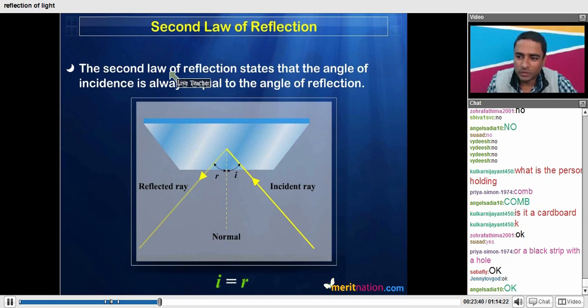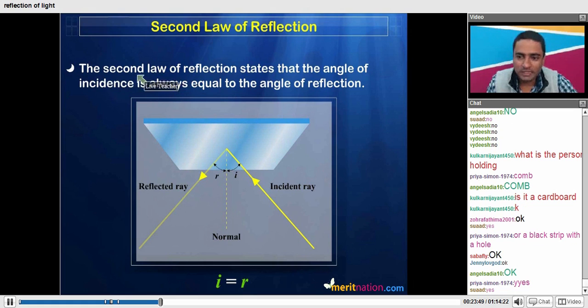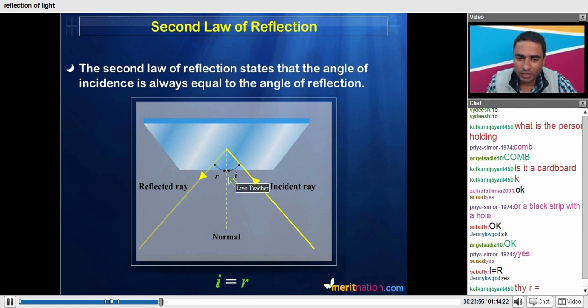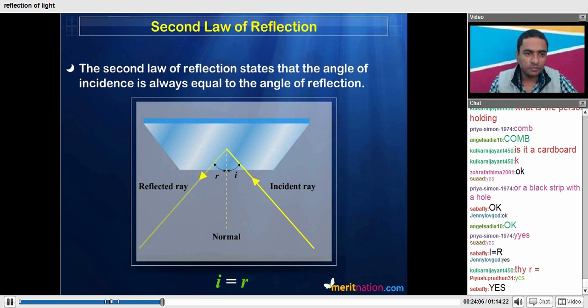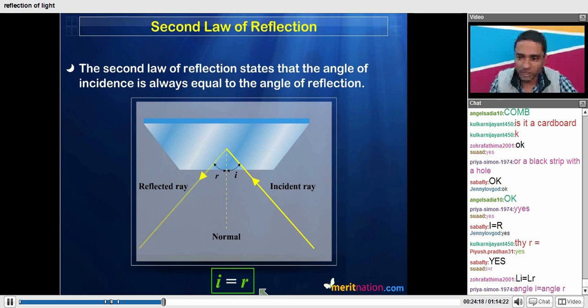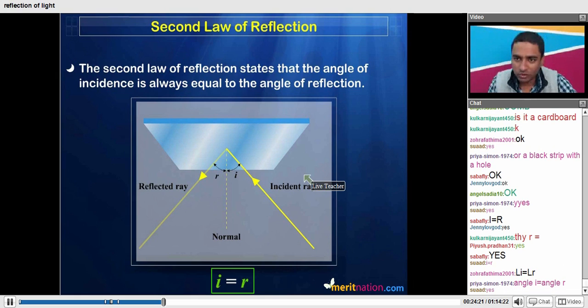Yes, a black strip with the hole also works. The second law of reflection is a very simple law. Most of you have already given me the second law in your chat boxes itself. It states that the angle of incidence is equal to the angle of reflection. We denote the angle of incidence with the small letter i, and the angle of reflection with the small letter r. So the law is that i is equal to r, as I've shown in the green colored box. Angle i is equal to angle r.